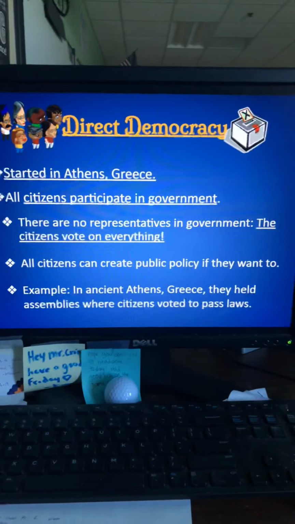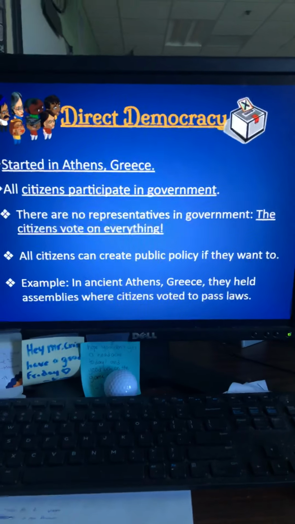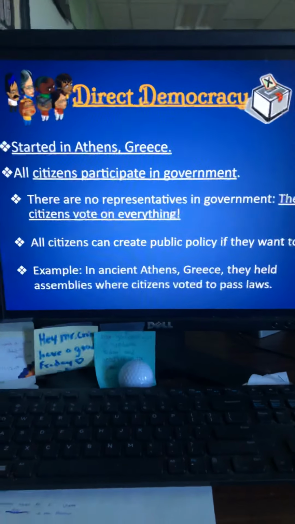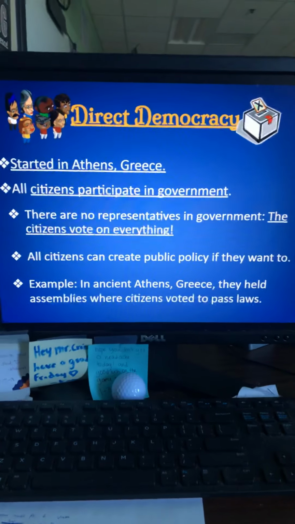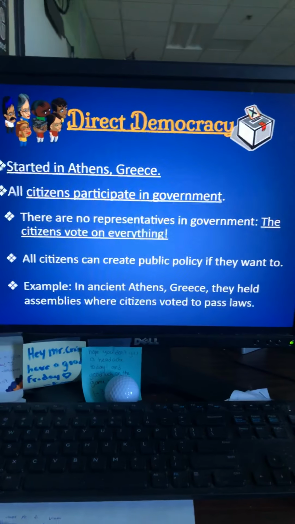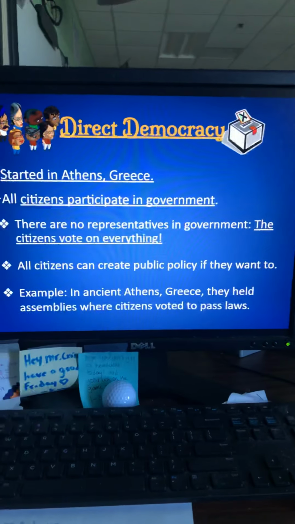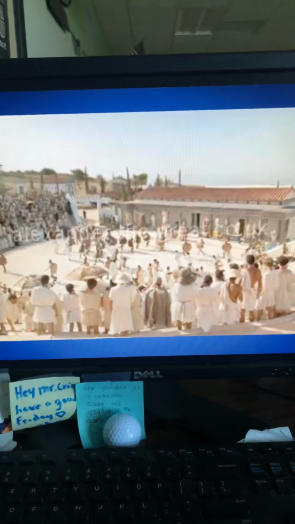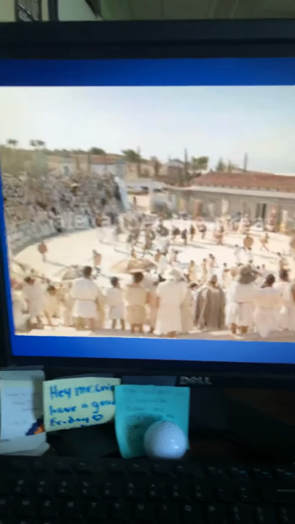All citizens can create public policy if they want to, so everybody had the right to create their own policies and their own rules and the laws and the way that society would work. For example, in ancient Athens, Greece, they held assemblies where citizens voted to pass laws. So this is where people could go and voice their opinions on what laws they wanted to be passed and what laws they think needed to be amended or fixed. So this would be an example of them having a government meeting in their city. And this is what a picture of that would look like.